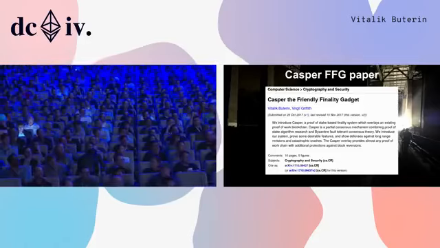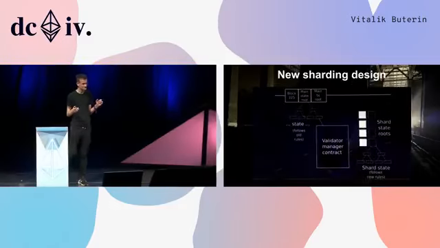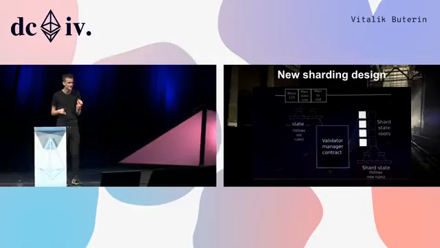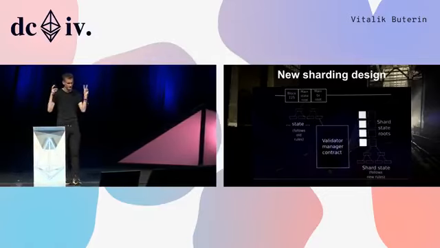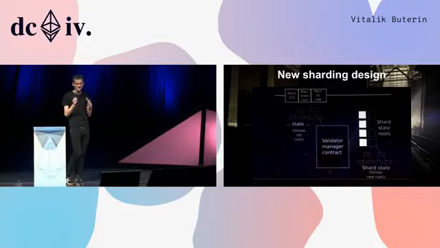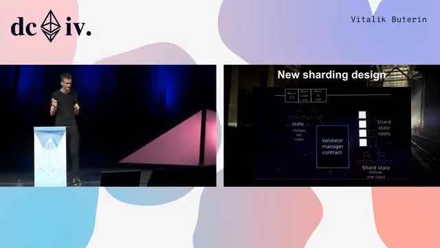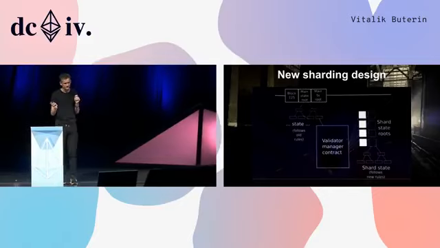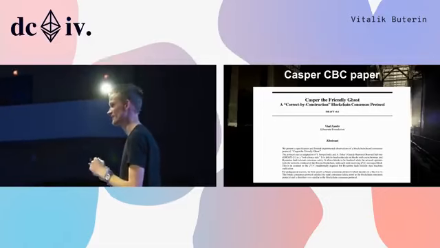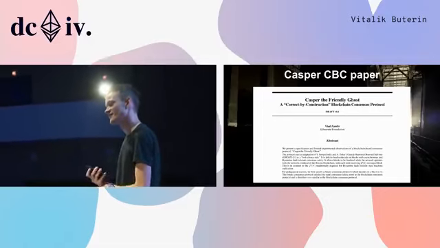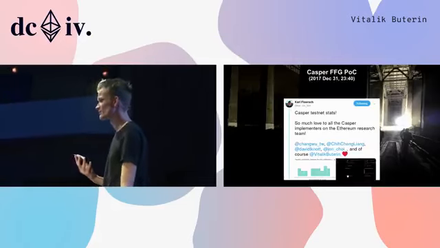So last year at DEF CON, I presented this new sharding design that basically kept the main chain and then did sharding as a layer 2 system on top of the existing main chain that would then get upgraded to being the layer 1 once it gets solid enough. From Vlad, the Casper CBC paper. The Casper FFG proof of concept.